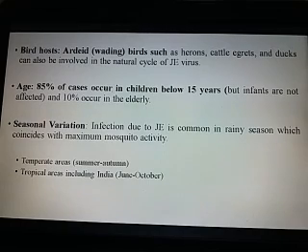Seasonal variation: infection due to Japanese encephalitis is common in the rainy season, which coincides with maximum mosquito activity. You have all already experienced that the mosquito population becomes high during the rainy season, because the condition is very favorable for mosquito survival. In temperate areas, summer and autumn are a very common time for the occurrence of Japanese encephalitis.